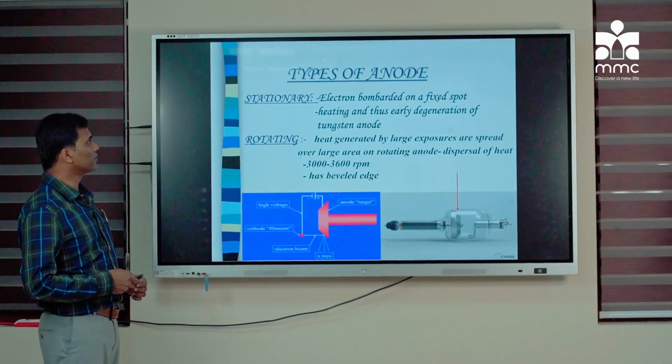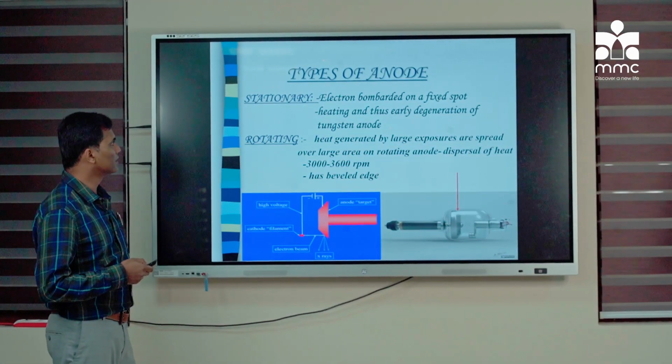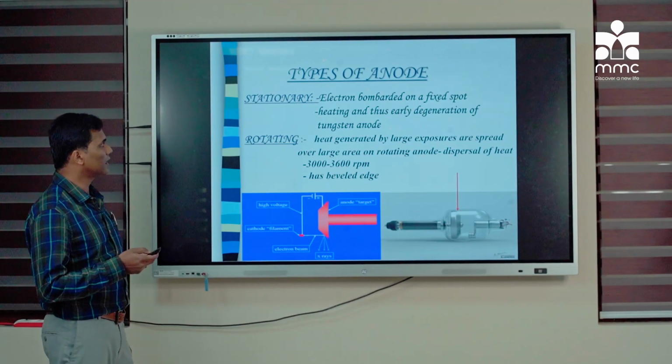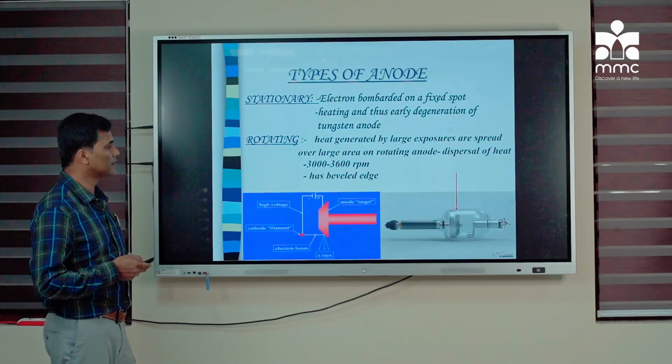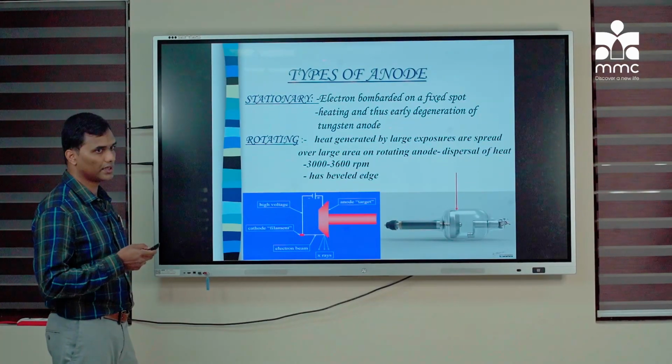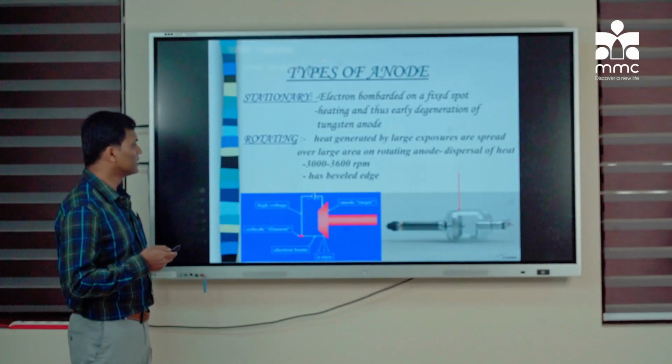So these are the types of anodes. In the initial days it used to be a stationary anode. What happens is the electrons will be bombarded on a fixed spot, so thereby it causes heating and it causes early degeneration of the anode. So nowadays what we have is a rotating anode.